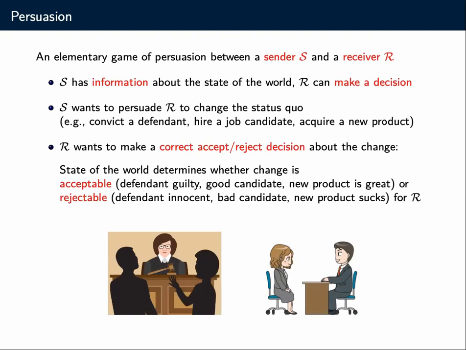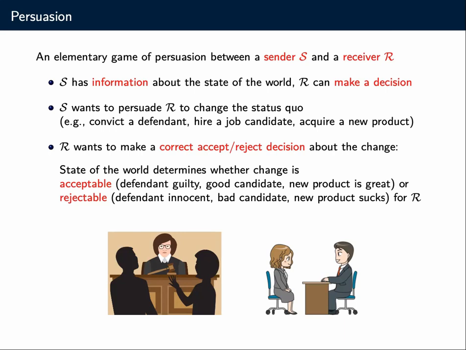On the other hand, the receiver wants to make a correct decision in a sense. So the state of the world comes in one of two classes: either acceptable or rejectable. Acceptable means the change of the status quo is good. So the defendant is guilty, the job candidate is good and we should hire her, or the new product is great and we should acquire it. Or rejectable, in which case it's not good to change the status quo.